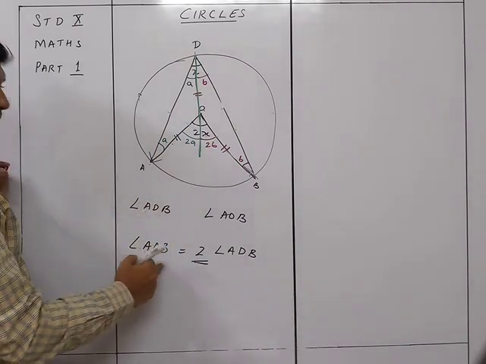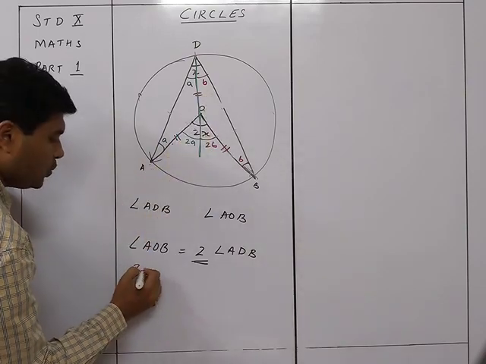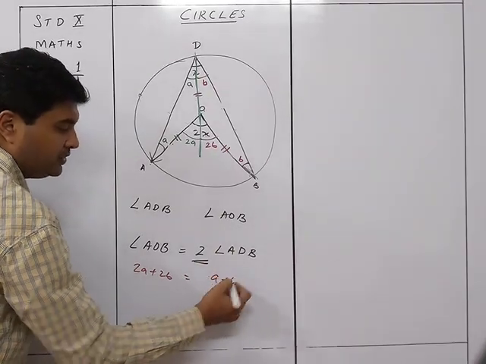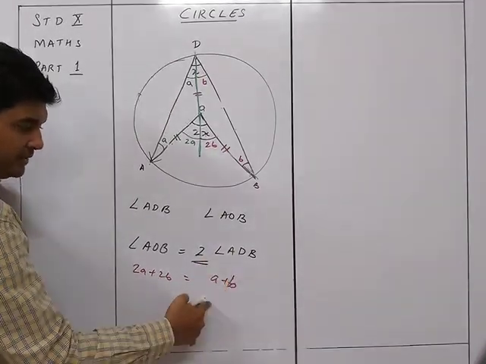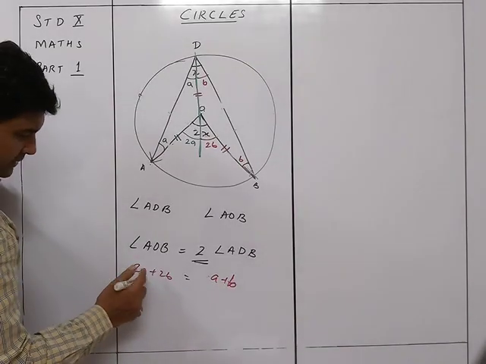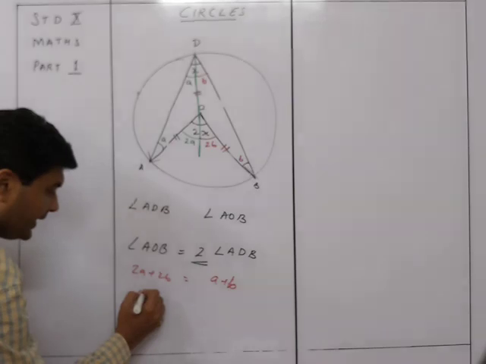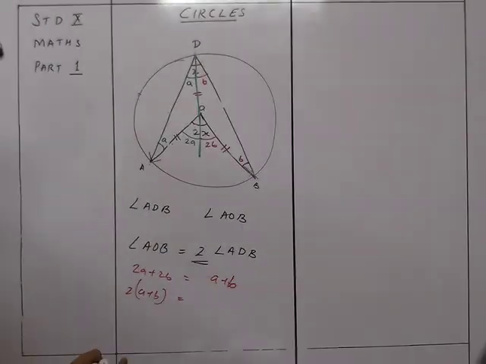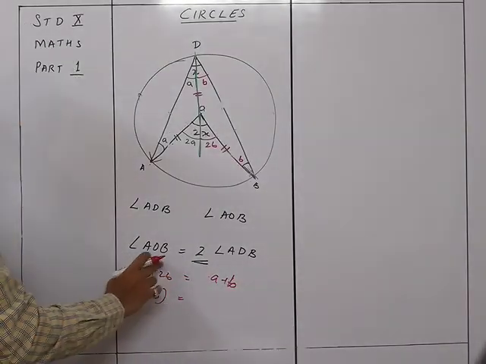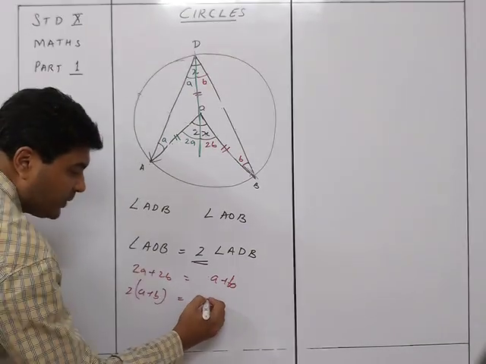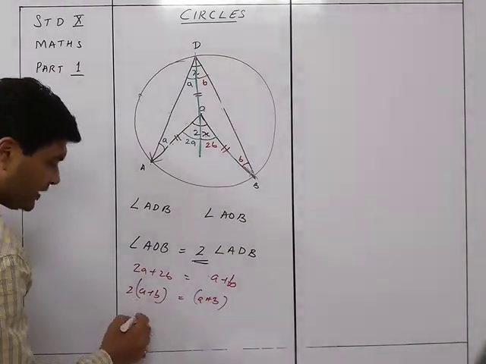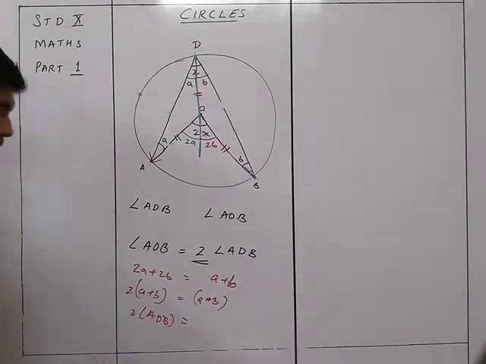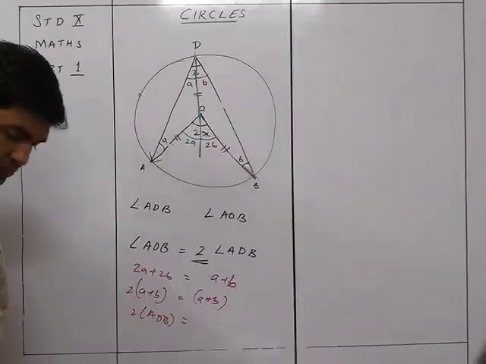So we can see angle AOB. What is angle AOB? Angle AOB is 2A plus 2B. And what is angle ADB? ADB is equal to A plus B. So we know that AOB is twice angle ADB. So that's why we can see over here that this is nothing but 2 times ADB.